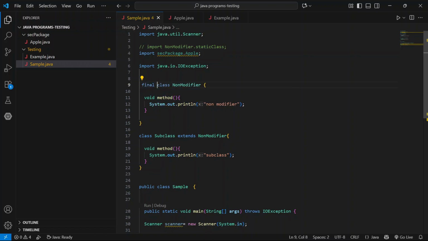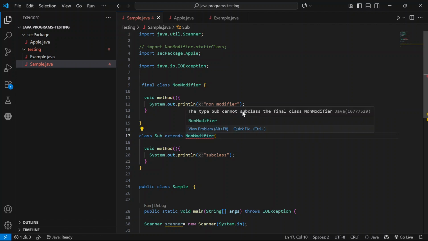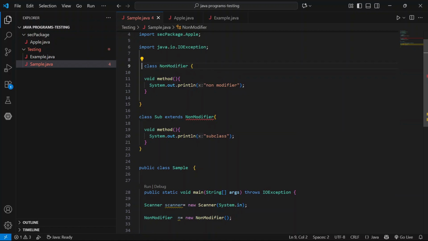Applied to a class, we can't inherit. Sub cannot be a subclass of the final class. And the combination of final and static: final static pi 3.14, double.